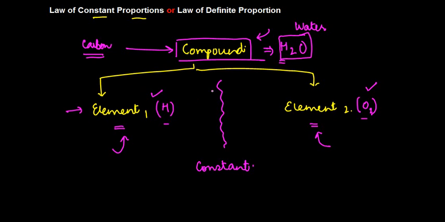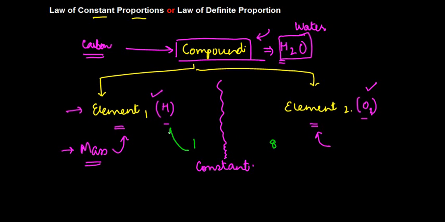So the elements which form a compound are constant. They're the same. And the second thing is that the mass of these two elements is always in a definite proportion. In the case of water, the proportion of mass is 1:8.